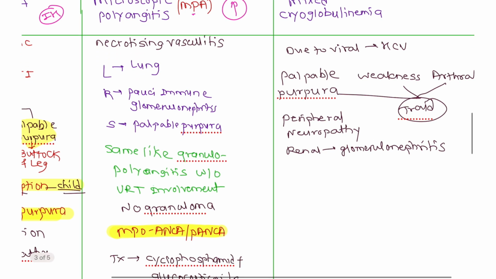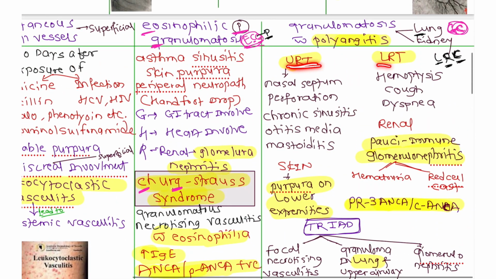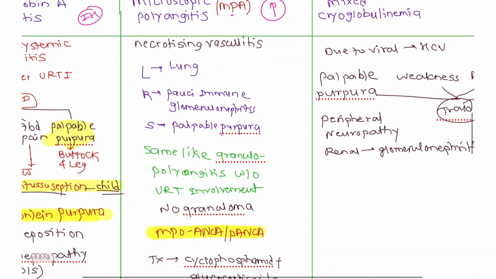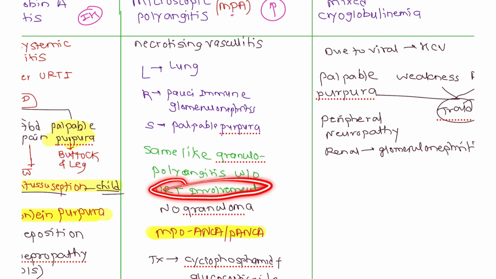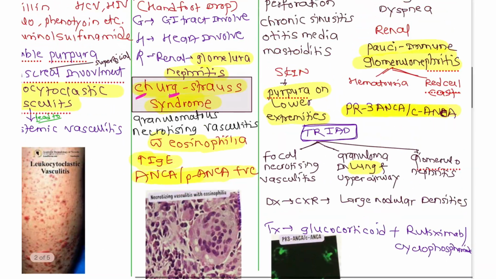Okay, it is the same as granulomatosis with polyangiitis without upper respiratory tract involvement. There you can see both upper respiratory and lower respiratory tract are involved, but here only the lower respiratory tract is involved, the upper respiratory tract is spared. Otherwise all symptoms are almost the same, and that's why there is no granuloma here.